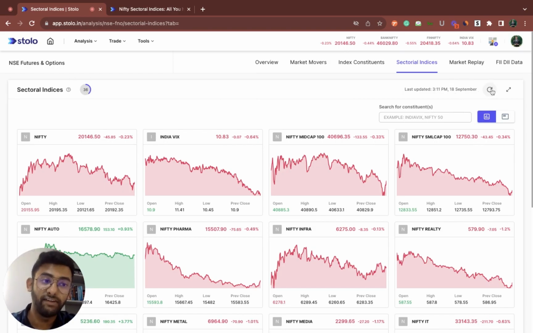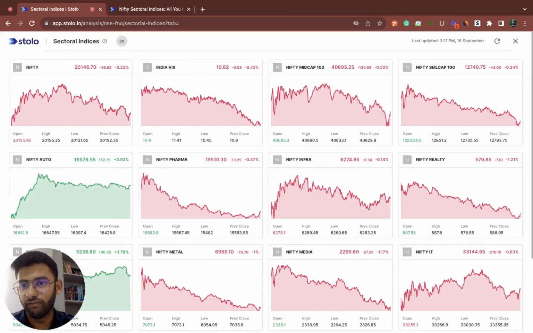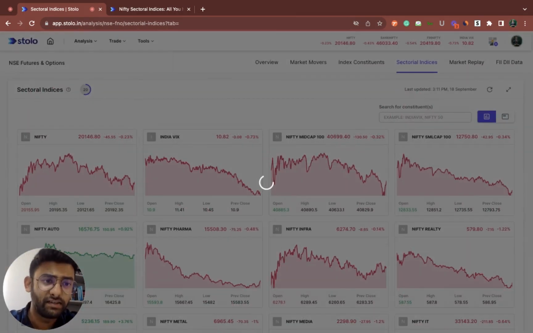You can also manually refresh the whole page by clicking on this icon. And if you want a full view of just the sectoral index, you can click on the full screen button and view it in a larger way. So these are the main things.